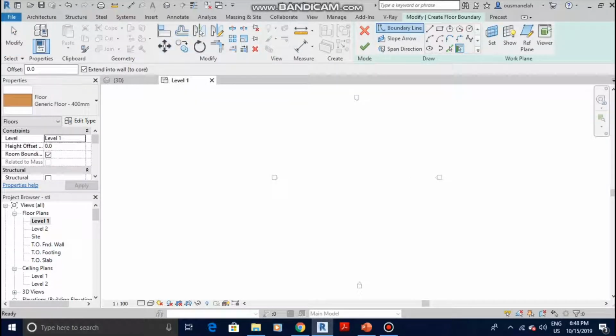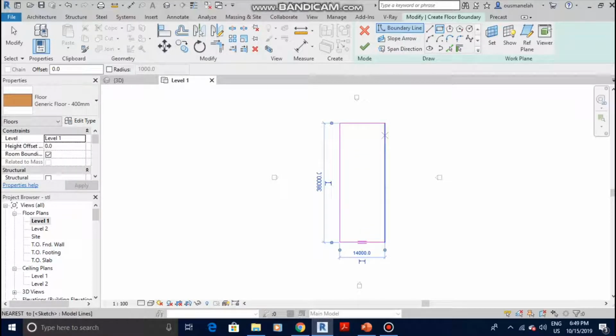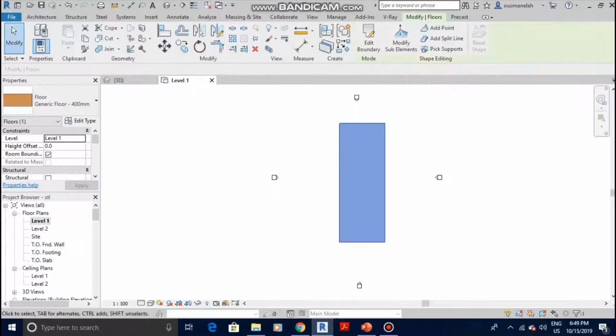First, you're gonna want to select your floor and make a sidewalk. I selected a 400 millimeters thickness. So okay, this is a huge one. It's just for tutorial purposes, okay?